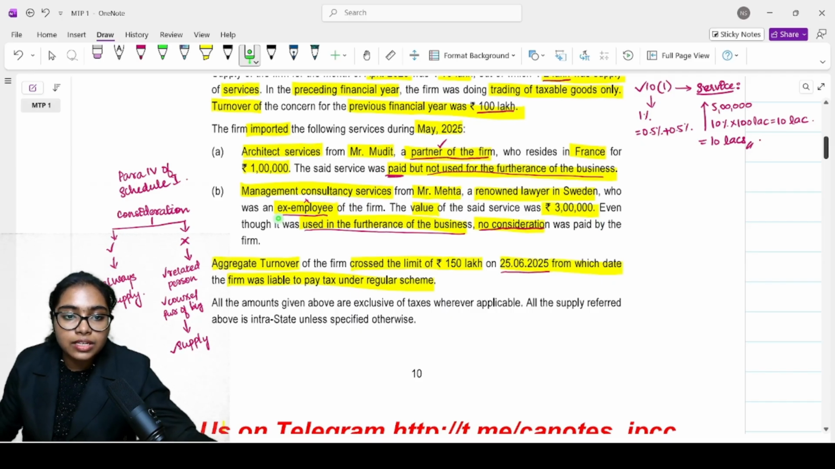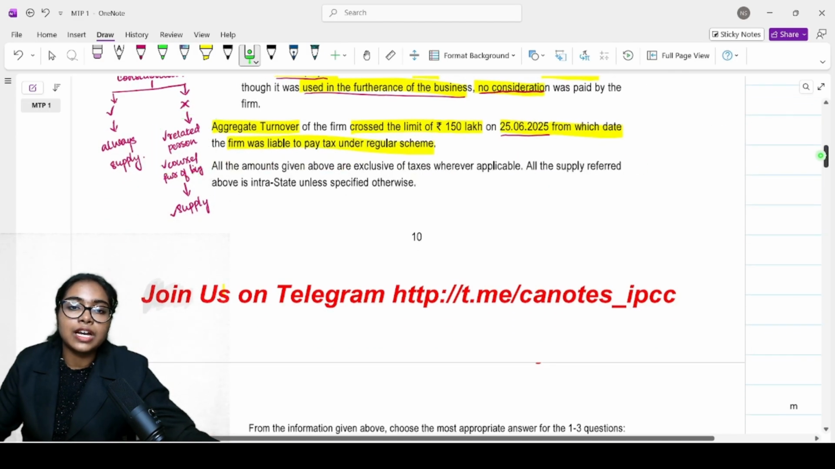Related party? Yes. Is it a related person? Ex-employee of the firm? It's not a related person. Okay. Forget about it. Doesn't matter if it was used in the course of furtherance of business. Both conditions should be satisfied. Only then will it be considered as supply.